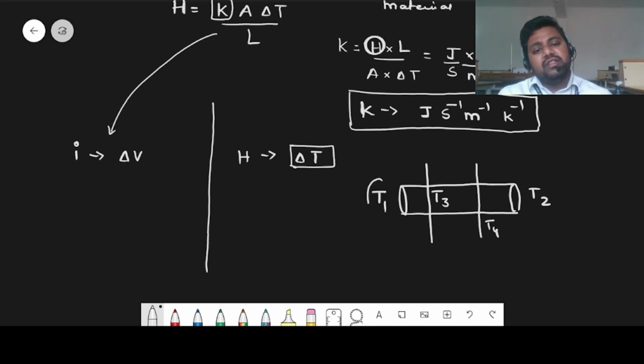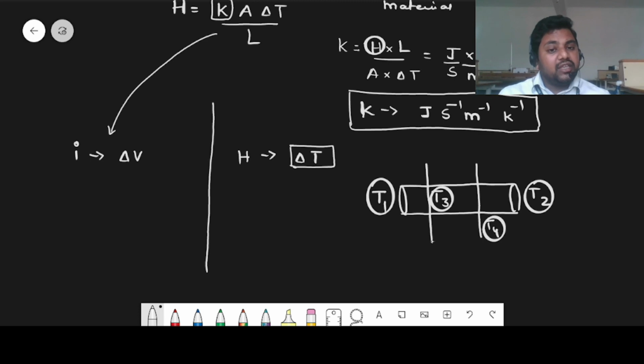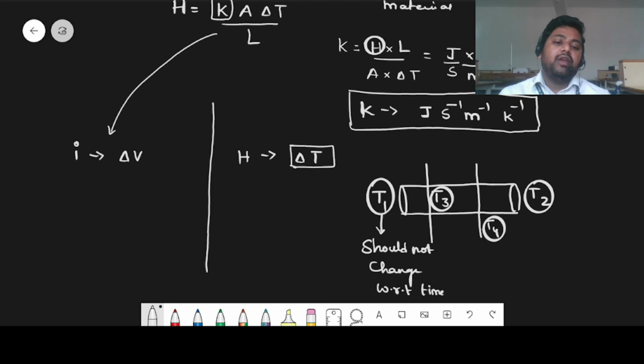Now, this T1, this T3, this T4 and this T2 all have their own individual temperatures. It is not necessary that they all have the same temperatures. According to steady state, it is necessary that the temperature at this particular point should not change with respect to time. It should always be the same. That's when we can take that heat current is same.